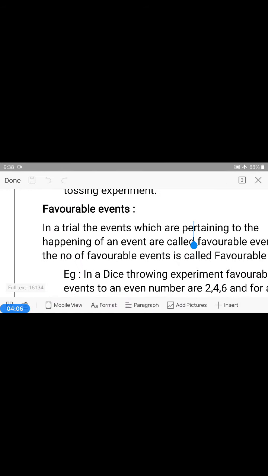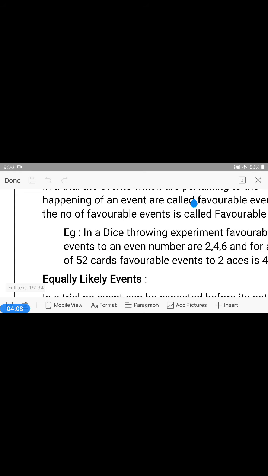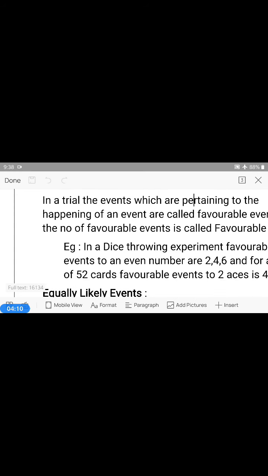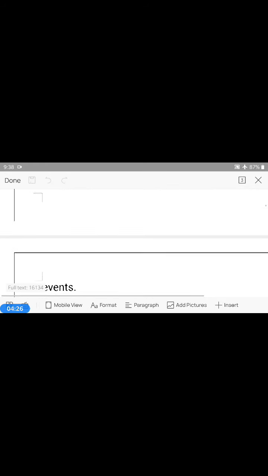Next one is favorable events. In a trial, the events which are pertaining to the happening of an event are called favorable events, and the number of favorable events is called favorable cases. Equally likely events. In a trial, no event can be expected before its actual occurrence. Then the events are called equally likely events.